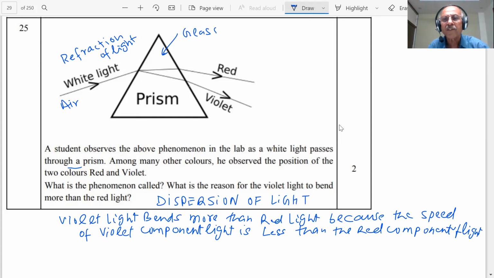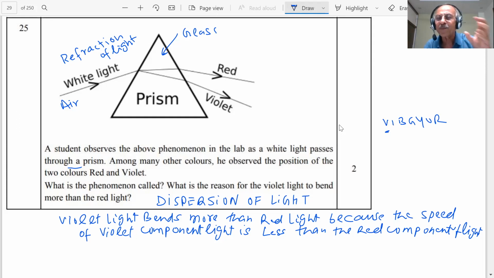There are 7 colors, as you are aware. You remember them as violet, indigo, blue, green and so on. Violet has the slowest speed and red has the highest speed. These speeds depend on the frequencies and wavelengths of the 7 components.